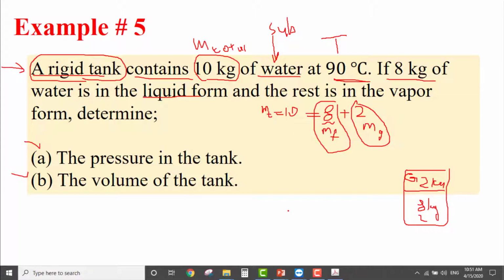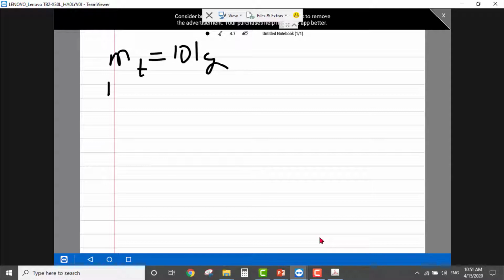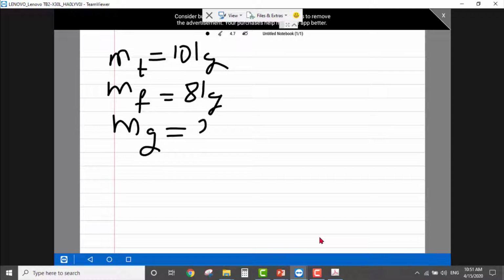So let me go to the solving board first. So here what do we have? We have M total equal to 10 kilogram. We have M in liquid, 8 kilogram, and we have M in vapor, which is 2 kilogram. Okay, and the temperature is given, which is 90 degrees Celsius. What else? So this is every piece of information given in this problem.